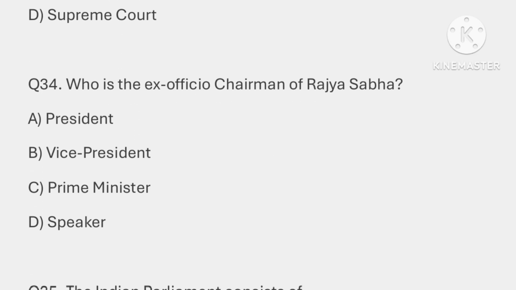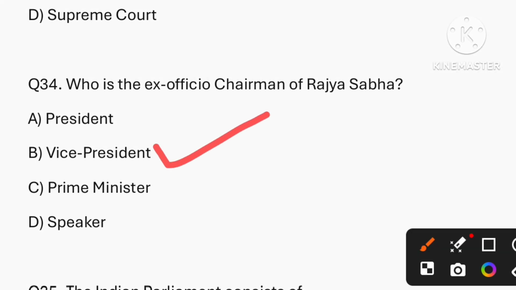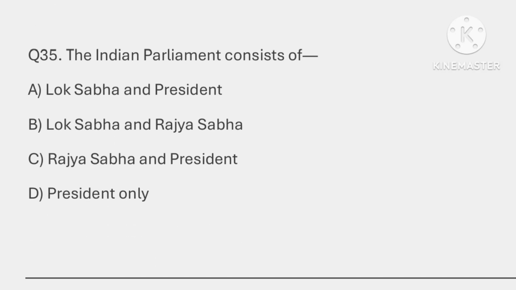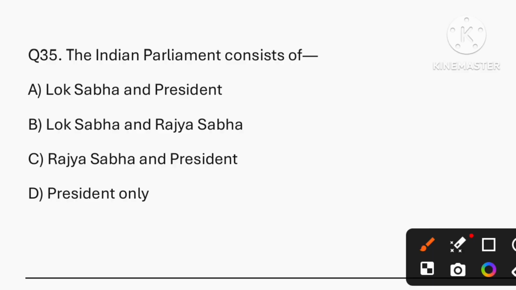Question number 34. Who is the ex-officio chairman of Rajya Sabha? So the correct answer is option B, that is Vice President. Question number 35. The Indian Parliament consists of, so the correct answer is option A, Lok Sabha and President.